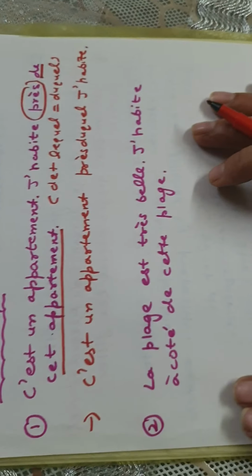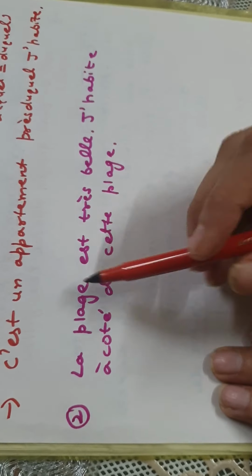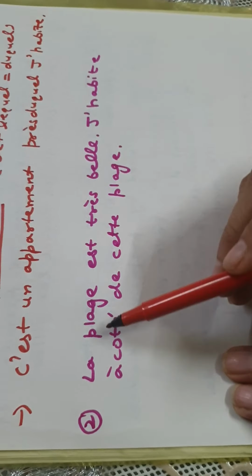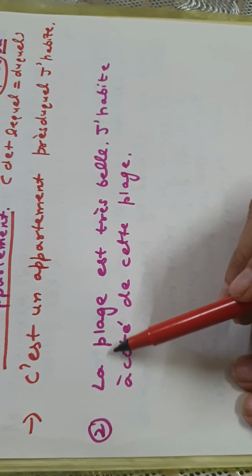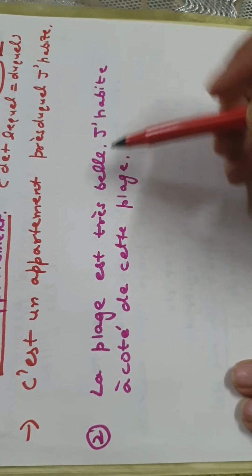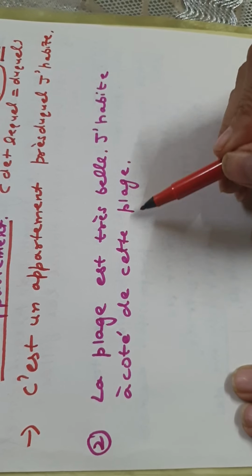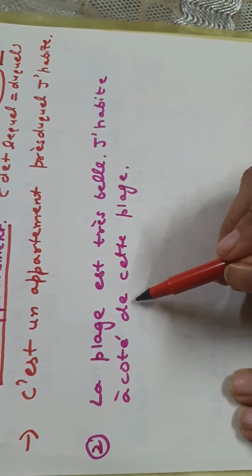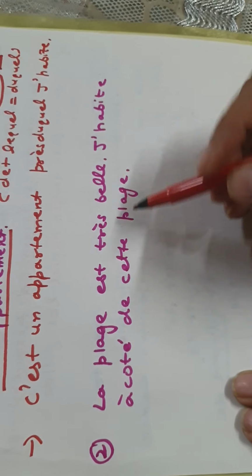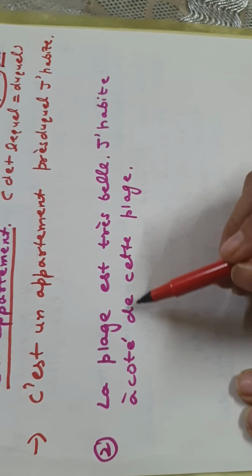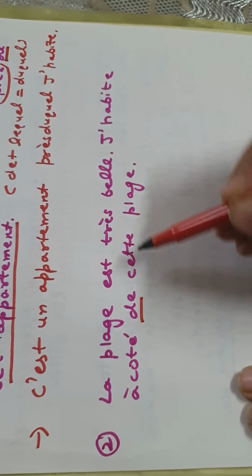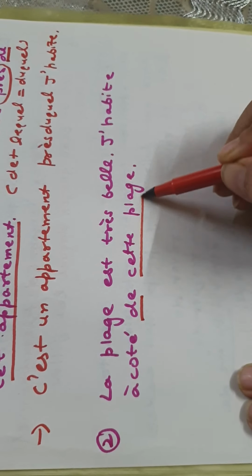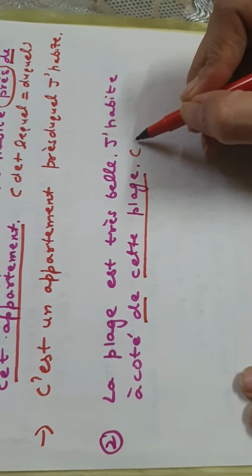Similarly, there is another example, with à côté de. La plage est très belle. The beach is very beautiful. J'habite à côté de cette plage. I live beside, next to this beach. Again, à côté is followed by the preposition de, and we are going to contract it with cette plage. Cette plage is feminine.